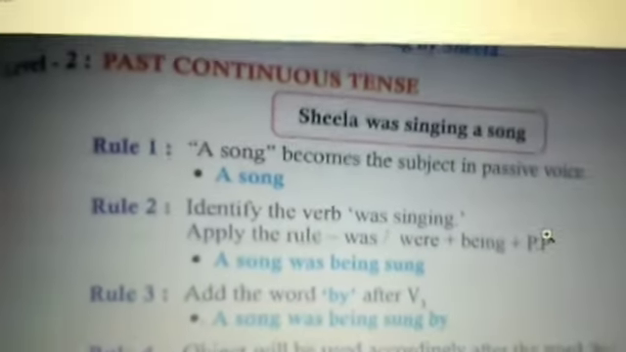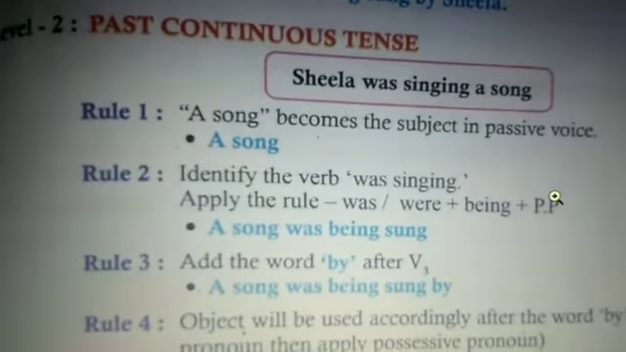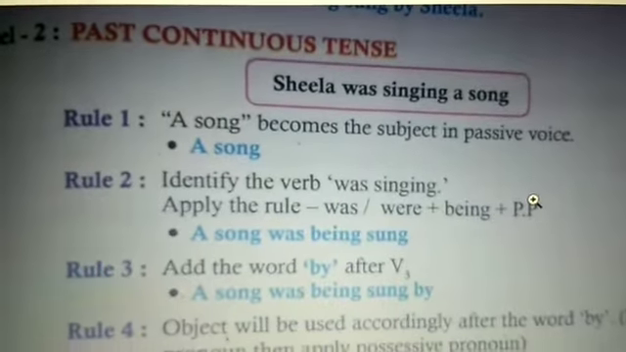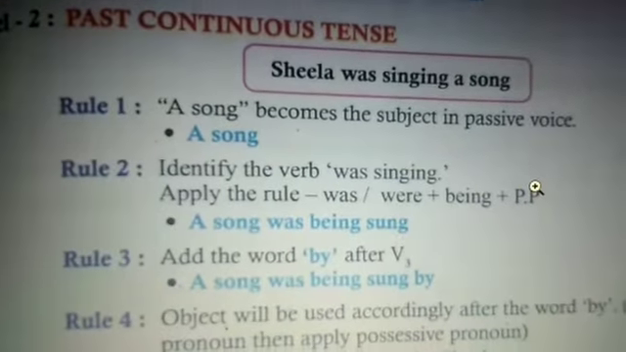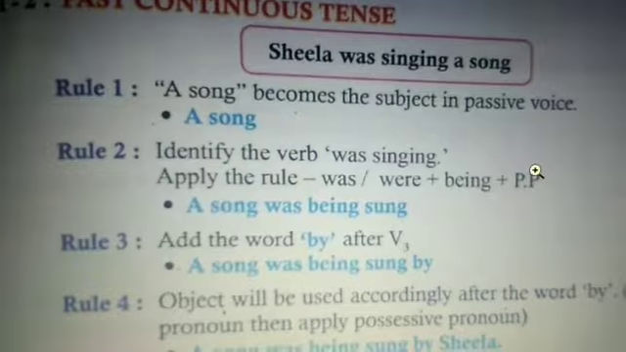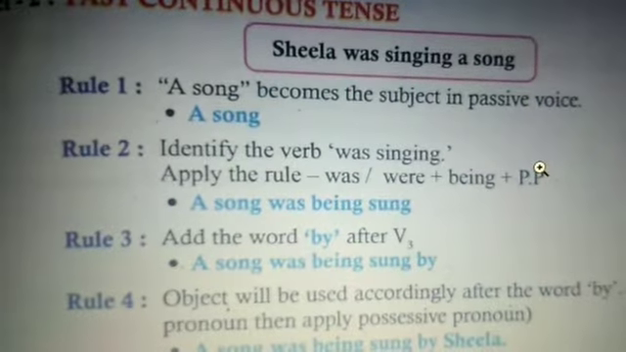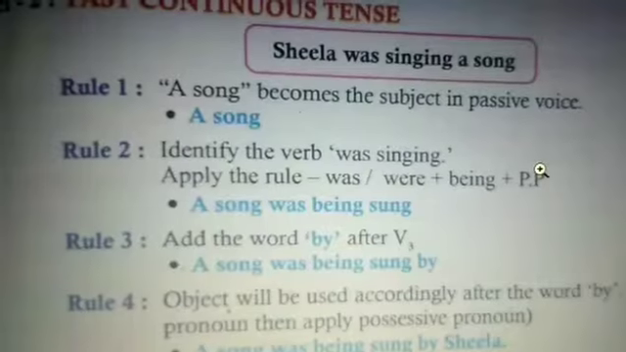Sheila was singing a song. Rule 1, a song becomes the subject in passive voice. Rule 2, you identify the verb, was singing. Apply the rule: was or were plus being plus past participle, that is verb 3. A song was being sung.